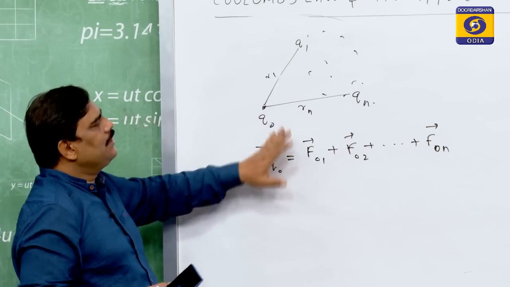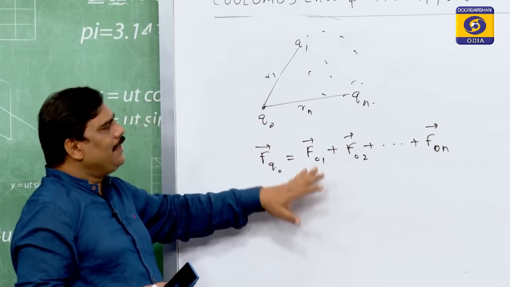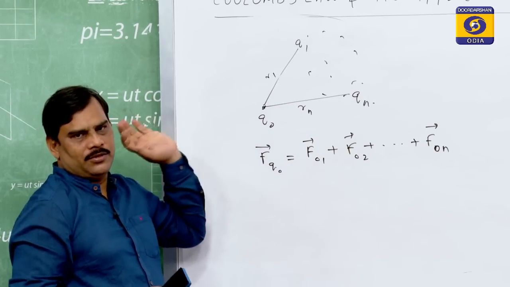So, all the forces are individually calculated and then we take a geometric sum to find out the force acting on the charge q0.